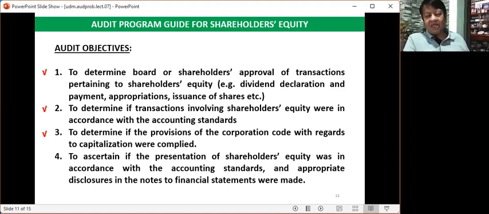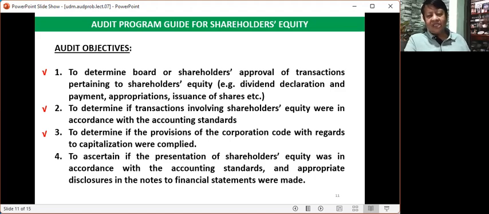Please remember, we have a new Corporation Code that allows one person only to put up a corporation, and we call it a one-person corporation. So, if you are conducting an audit of a corporation, don't be surprised if you see a corporation established by one person only.